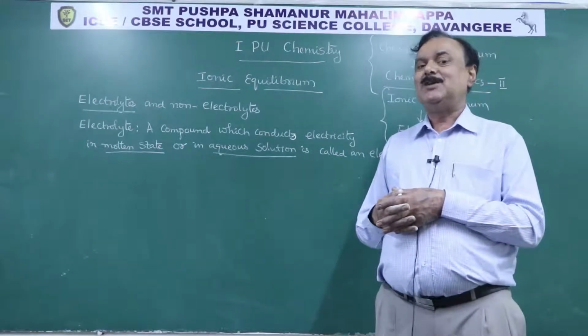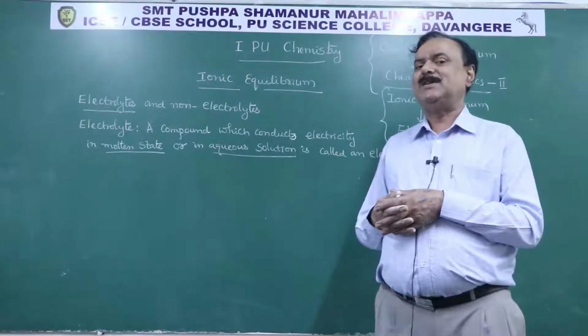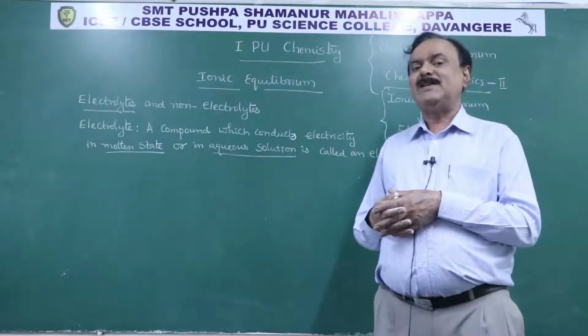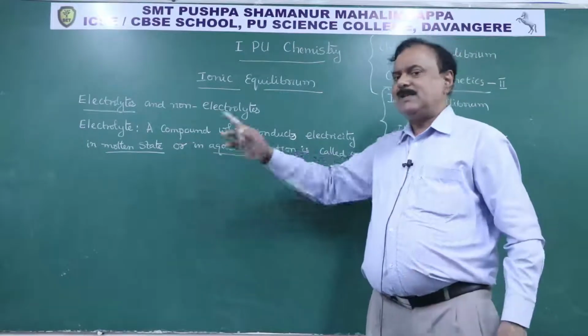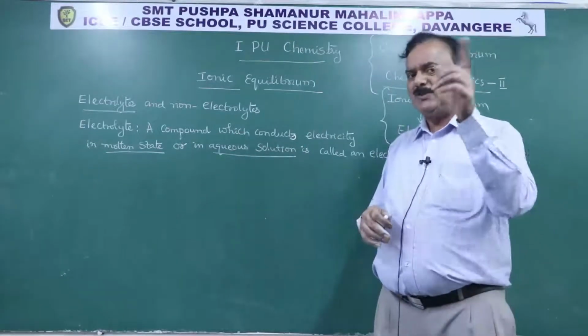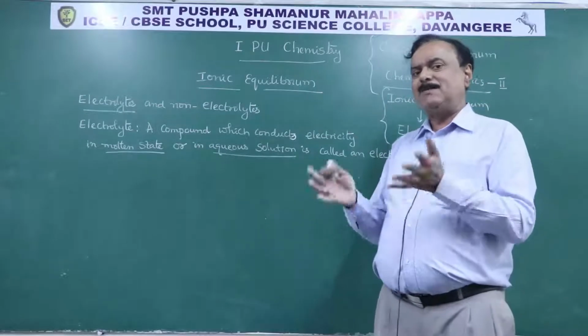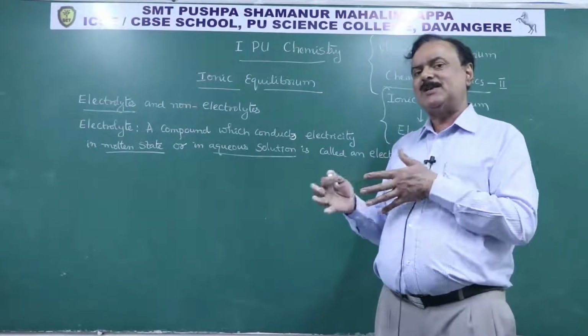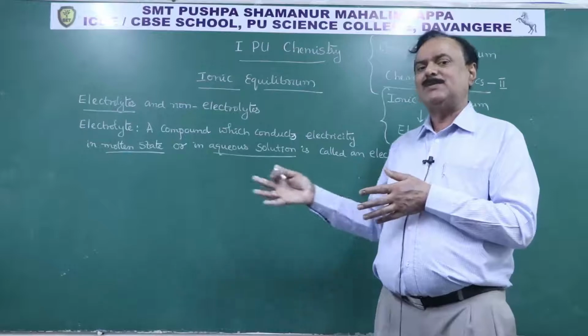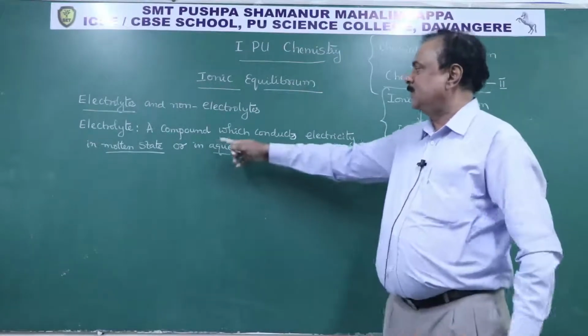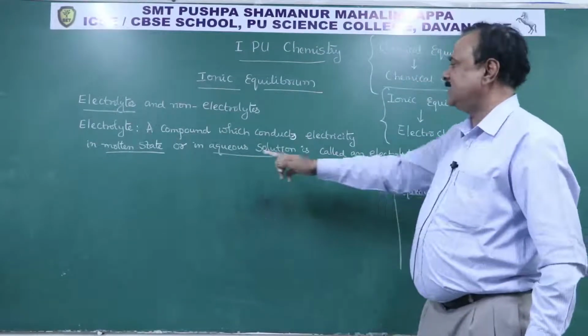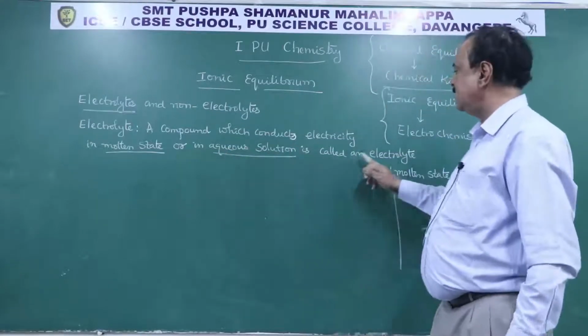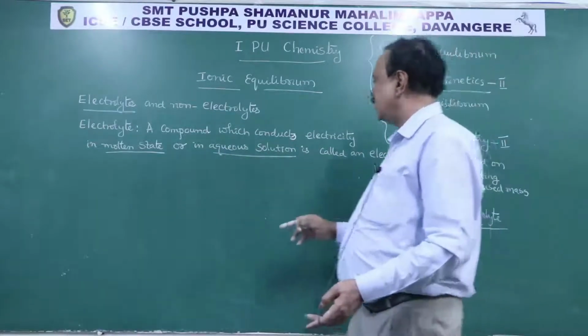No, it is a bad conductor because of the non-availability of space to move the ions. But in case of metals, it is true. Metals in solid state conduct electricity, but ionic compounds conduct electricity in fused state and in aqueous medium. Therefore, a compound which conducts electricity in molten state or in aqueous solution is called an electrolyte.